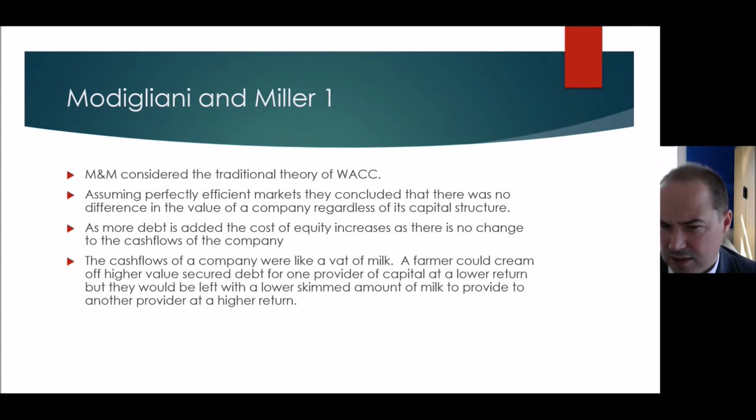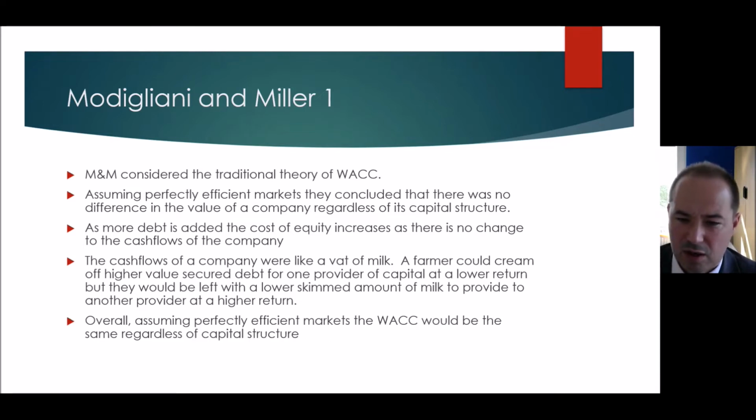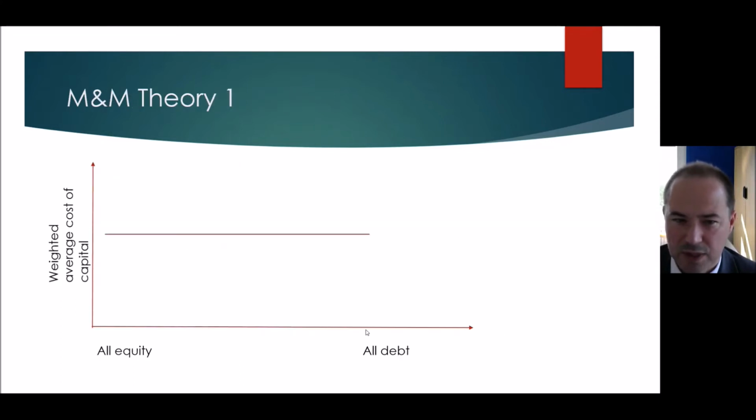They liken the cash flows of a company to a vat of milk. All you've done by adding in debt is cream off this nice part, which you secured against some assets, and provided that at this low value. But of course, you've now got this skimmed version of milk that you're providing to the shareholders, and they're saying, hang on a second, we previously had full milk, now we've got semi-skimmed milk, we want a higher return for that. And so overall, assuming perfectly efficient markets, the weighted average cost of capital is the same regardless of capital structure.